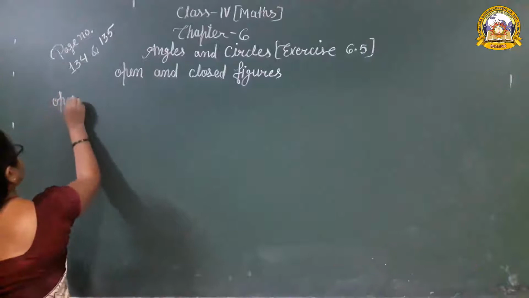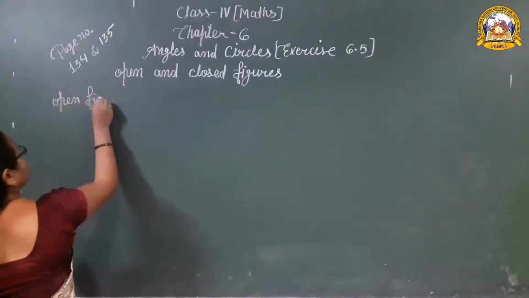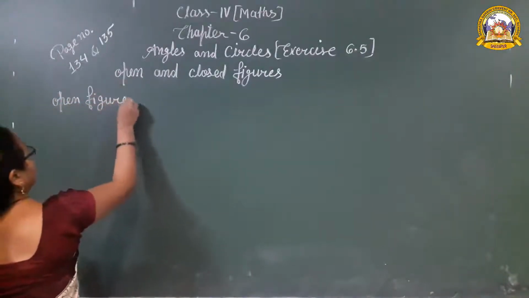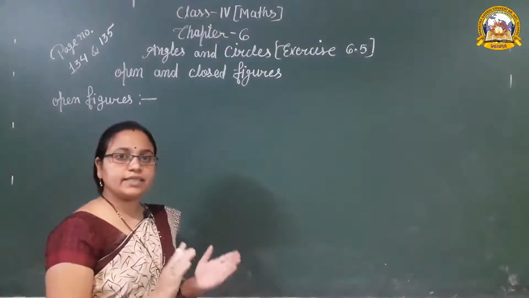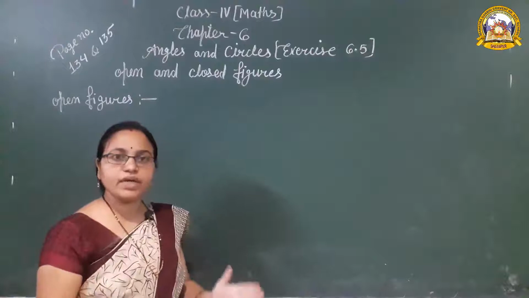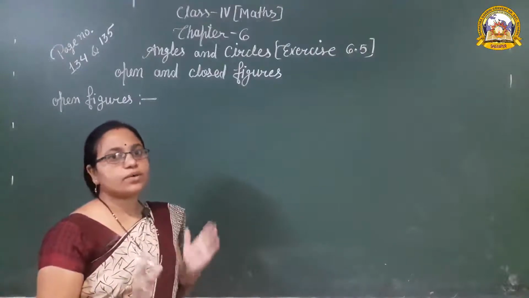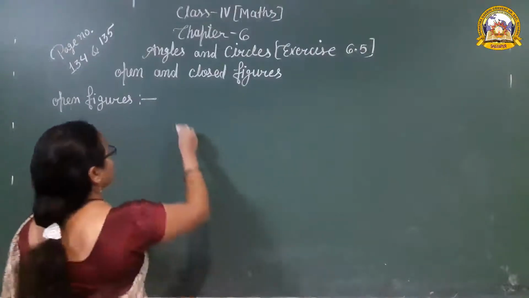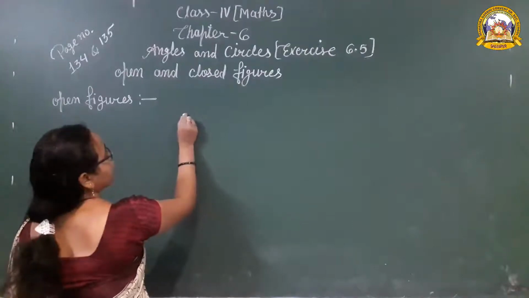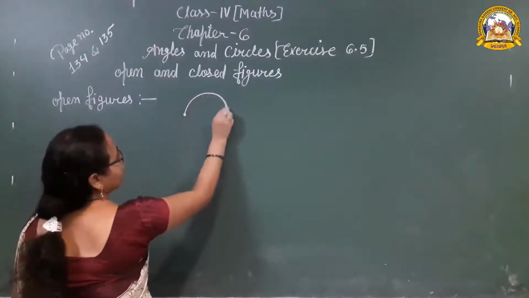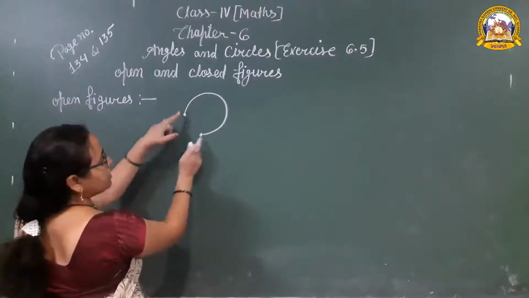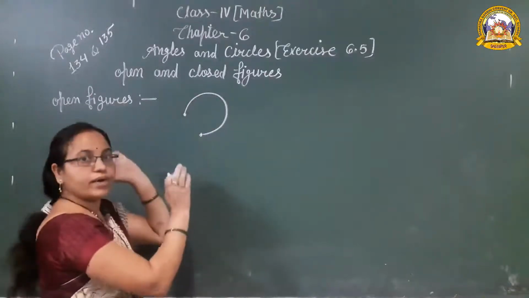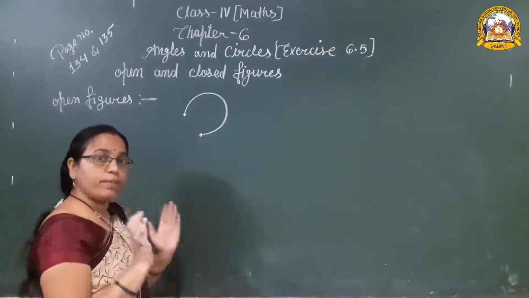Open figure. A figure or shape that has its starting and end points at different positions is called an open figure. Suppose a figure starts from this point and ends on another point. A figure that has different end points is called an open figure.